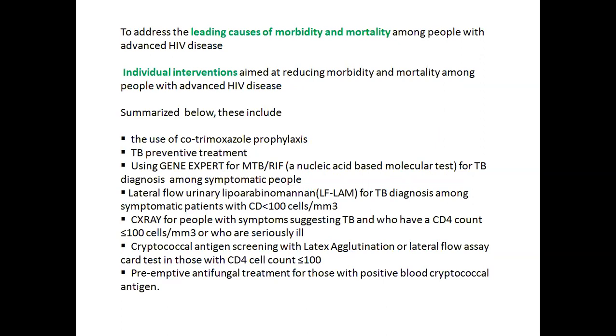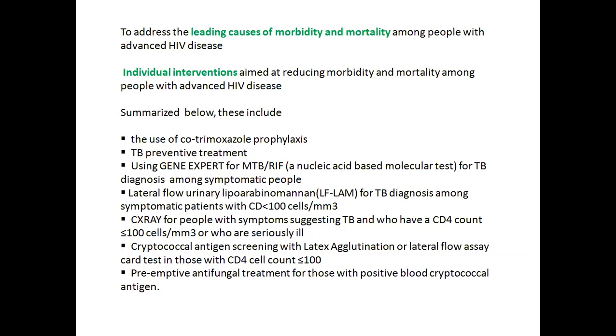Now, addressing the other issues, as I said, I'm summarizing my discussion today. The leading causes of morbidity and mortality I have discussed. Now, the individual interventions. How do I proceed? If I know that my patient has had less than 200 CD4 persistently for the last 12 months, that is, two or more values less than 200, or has a declining trend of CD4, or is failing on viral load, with two consecutive viral loads showing high viremia, what has to be done for my patient? Specifically, how should I proceed to reduce his mortality and morbidity?